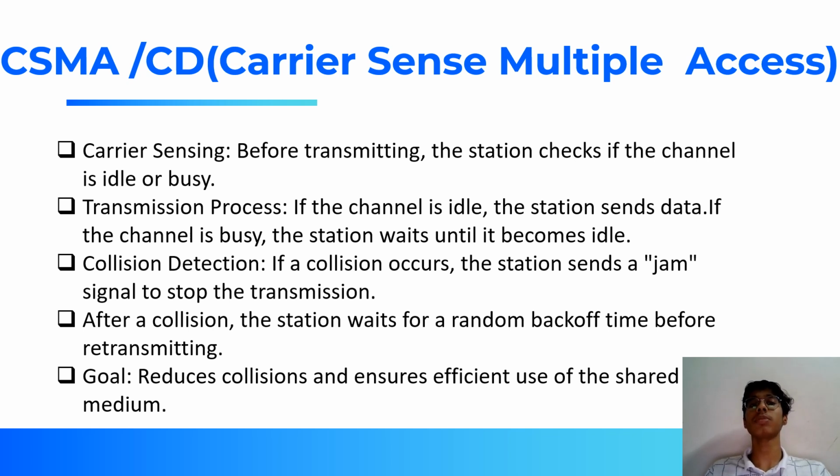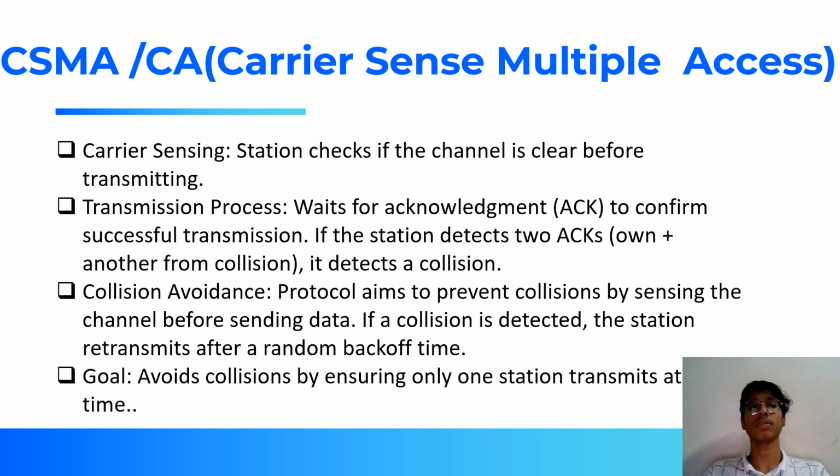The CSMA/CD protocol works in the medium access control layer, as we previously know. It first senses the shared channel before broadcasting the frames. If the channel is idle, it transmits a frame to check whether the transmission was successful. At first, it will send only one frame. If the frame is successfully received, then the station sends another frame to the particular destination. If any collision is detected, then the station immediately receives a jam or stop signal from the shared medium and terminates the data transmission. After that, it waits for a random amount of time and again starts communicating.